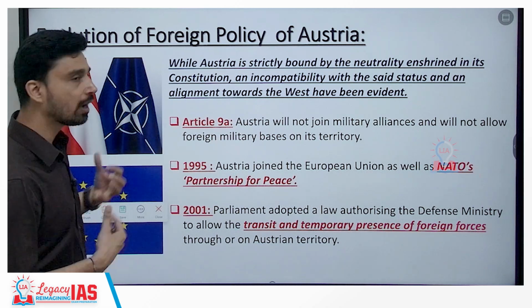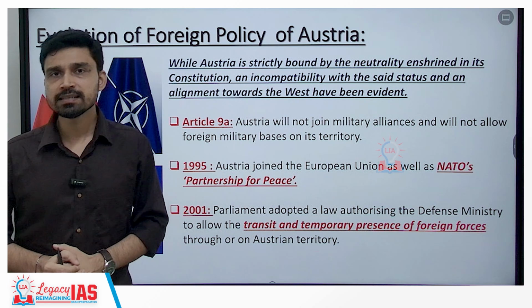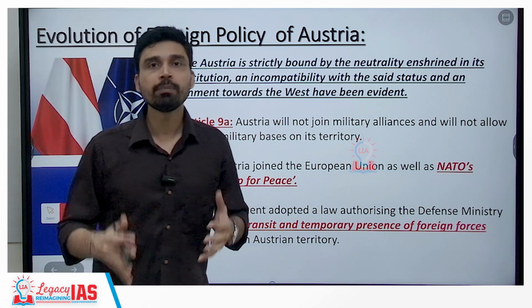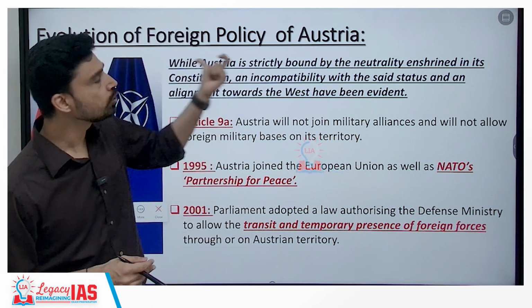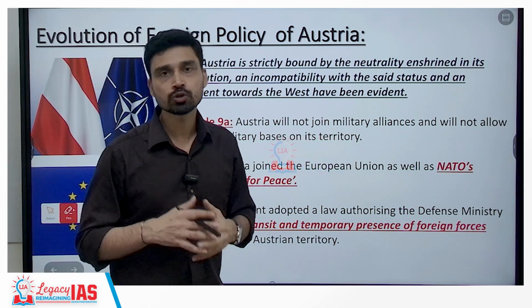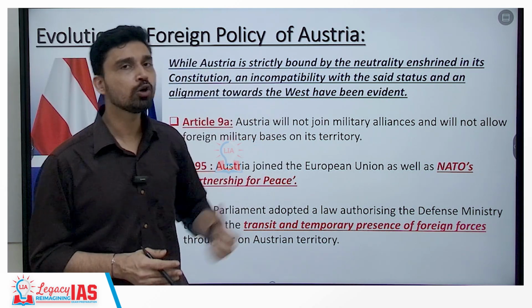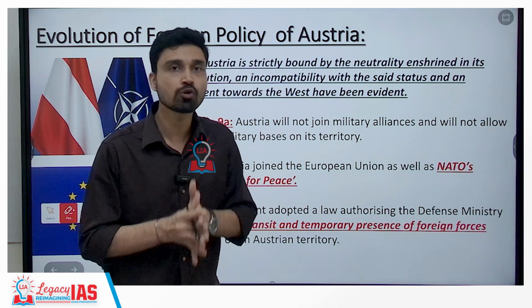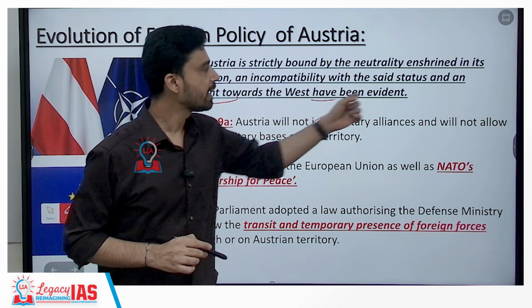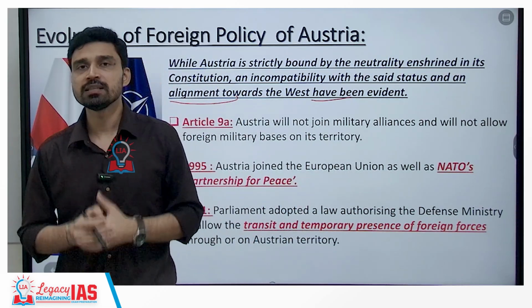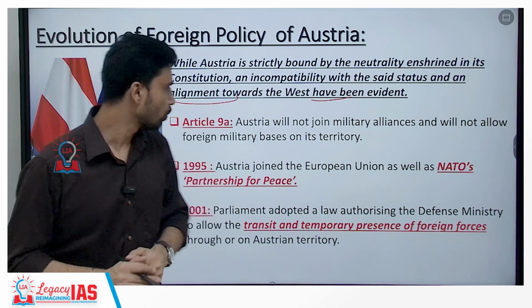So, if we talk about how the foreign policy of Austria has changed or whether it has remained the same, obviously the answer is, since the end of the Cold War, a lot of development has happened in the political space of the European Union, and the evolution of Austrian foreign policy has also happened in consonance with it. For example, while Austria is strictly bound by the neutrality enshrined in its constitution, an incompatibility with the status and an alignment toward the West have been evident, especially since 1991, after the disintegration of the Soviet Union and the end of the Cold War.